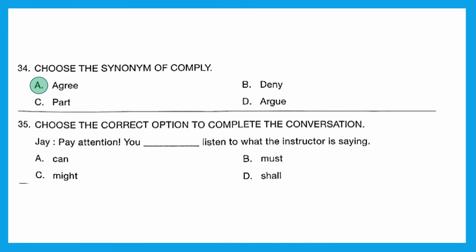Question 35. Choose the correct option to complete the conversation. Pay attention. You dash listen to what the instructor is saying. You can listen, must listen, might listen, or shall listen. Now here the right answer should be option B, must. Because must is used when we talk about something that we need to do and is really necessary. So here something necessary is being talked about. So you must listen to what the instructor is saying should be the right sentence. Option B is the right answer.